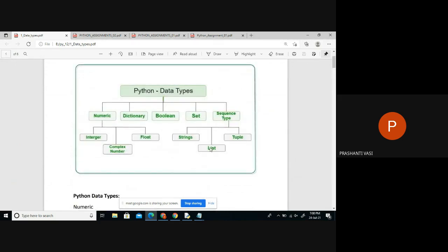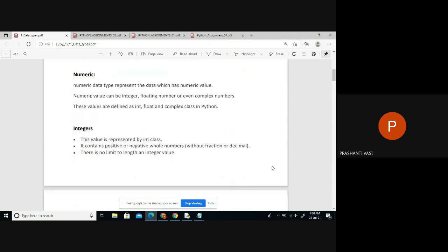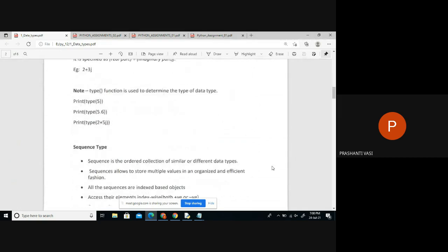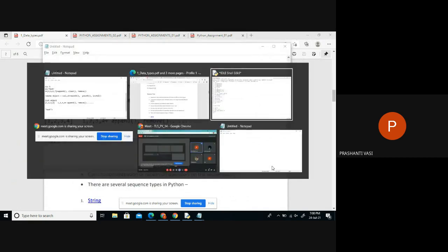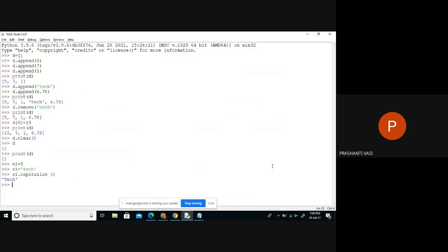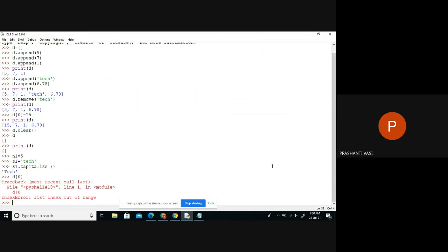Strings, list, and tuple. Only three. So that means whichever object I take, string object or list object or tuple object, all three are index based. I can call something like this, an index based. List index out of range, because there is no data in that.